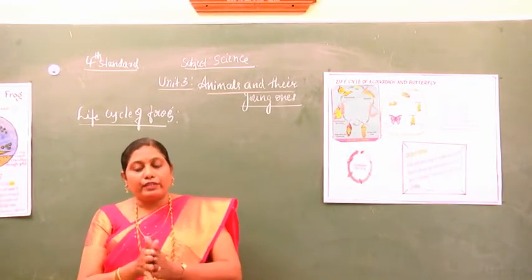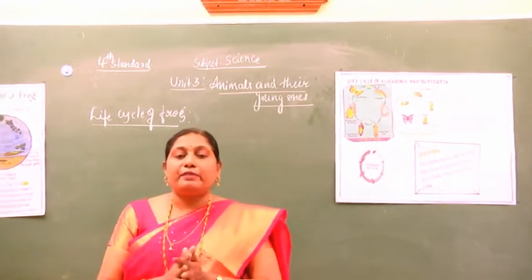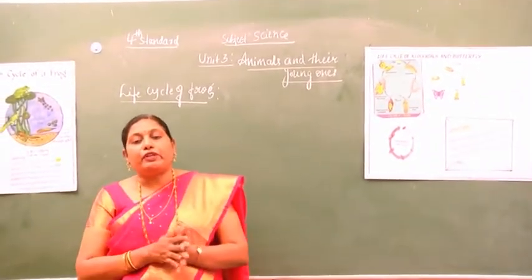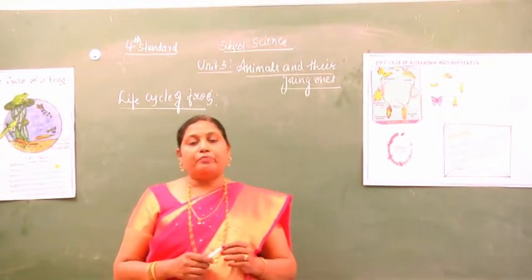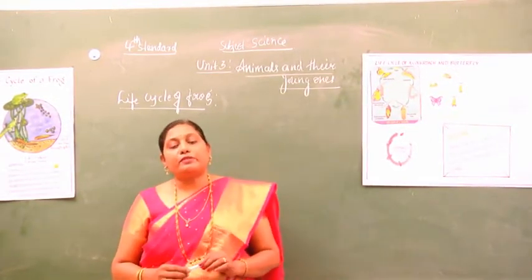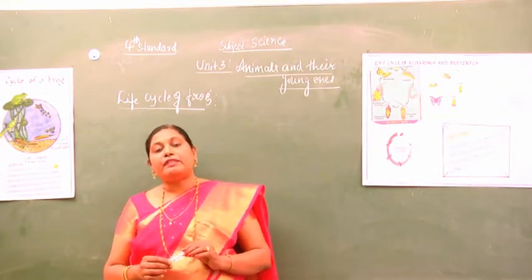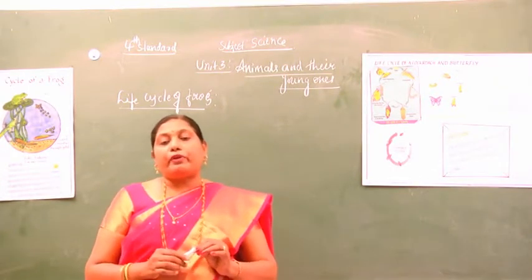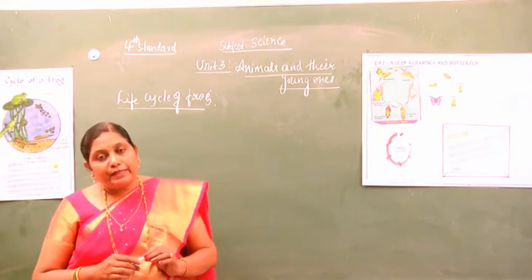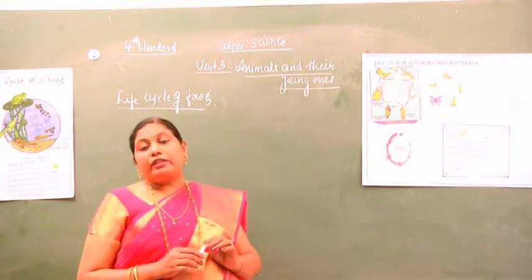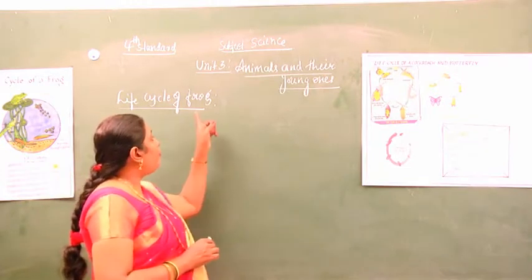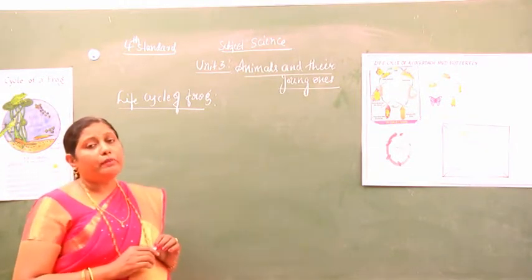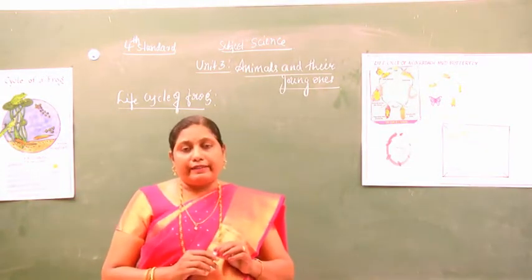As I told you, among the organisms, those which lay eggs are called oviparous animals, and the organisms which directly give birth to young ones are called viviparous organisms. We learned about birds. Now we can study the frog. You all would have seen the frog, I think.